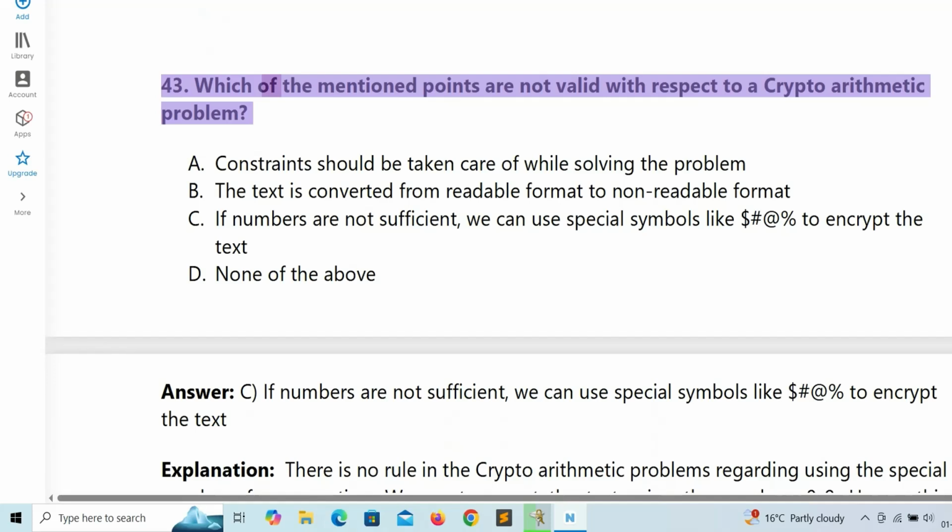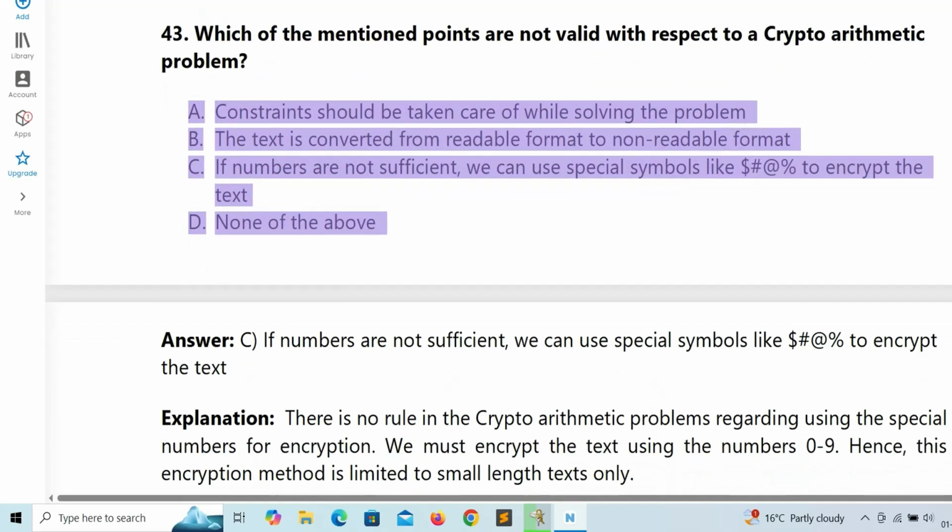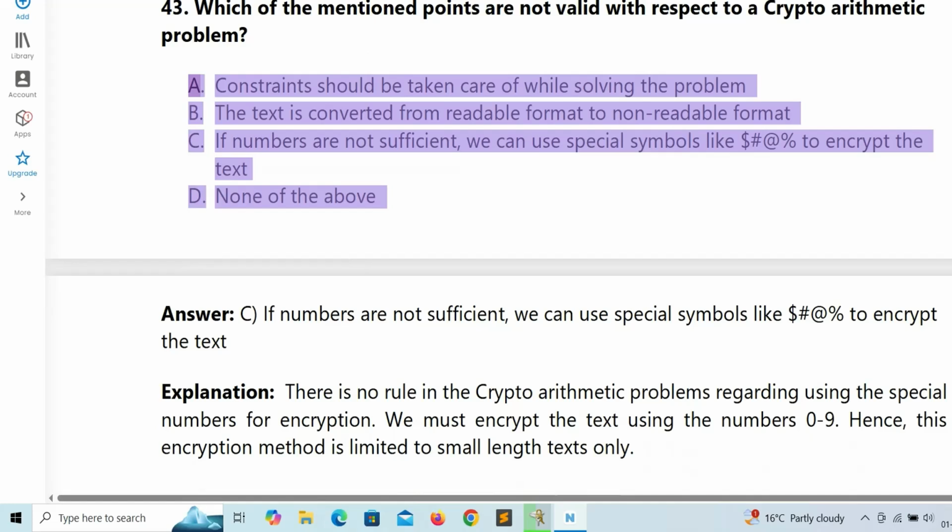43. Which of the mentioned points are not valid with respect to a cryptarithmetic problem? A. Constraints should be taken care of while solving the problem. B. The text is converted from readable format to non-readable format. C. If numbers are not sufficient, we can use special symbols like $, #, @, % to encrypt the text. D. None of the above.